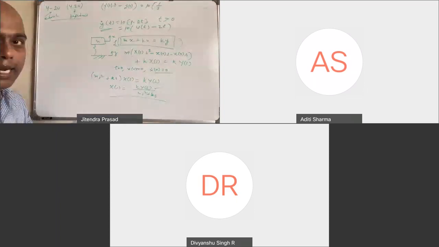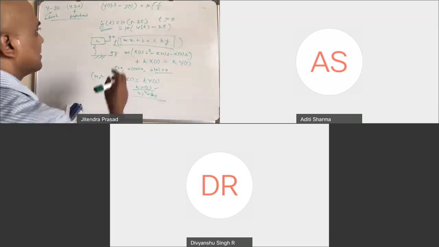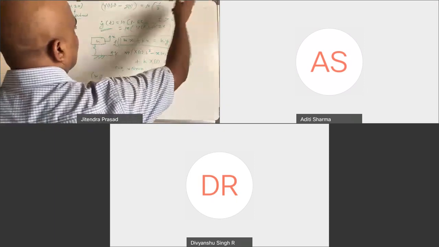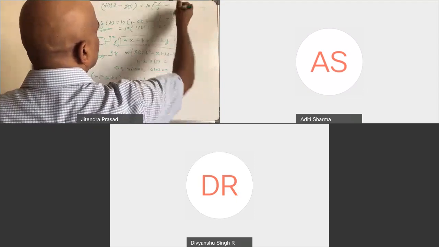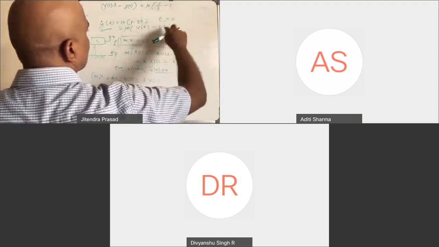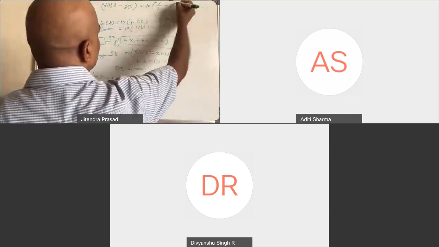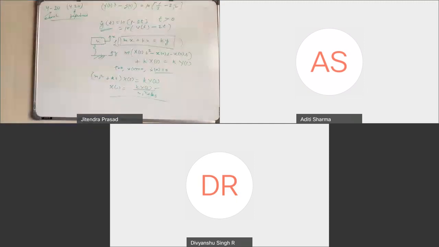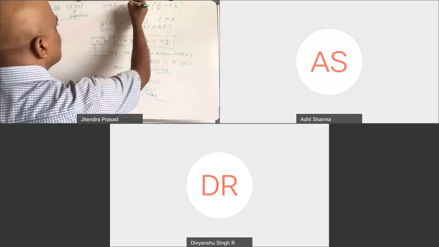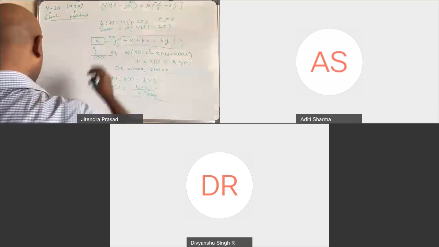Is that correct? Yeah, and then you get minus 2, and for t you get 1 over s square. So you get like this one. This you will assume as equal to 0, since this is not given here.